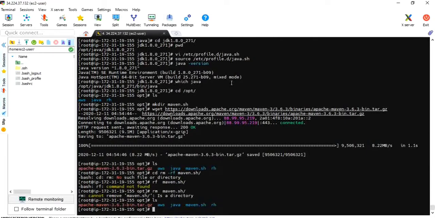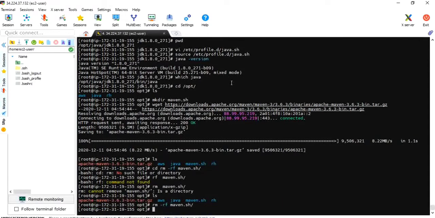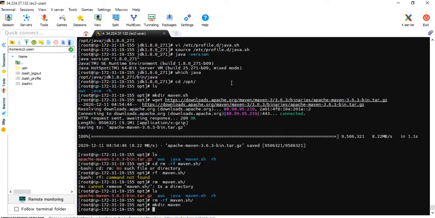Okay, let me rm -rf maven.sh. Okay, now it's gone. Now let me make a directory, maven. Now let's move this file to maven.